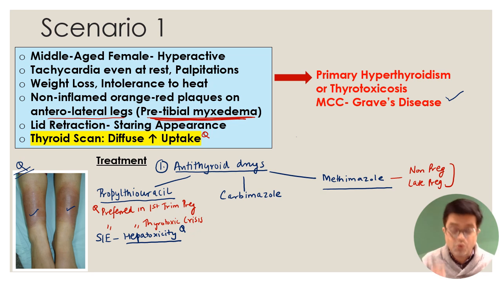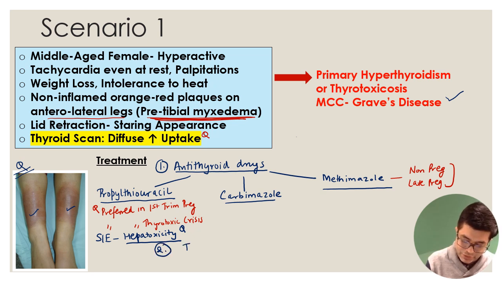I'm putting a Q. Why? Because it's a pharma MCQ as well. We are trying to cover as much ground as possible. So propylthiouracil, carbimazole, methimazole, any of them can be used. The second treatment for a patient of Graves' disease is iodine 131 therapy.